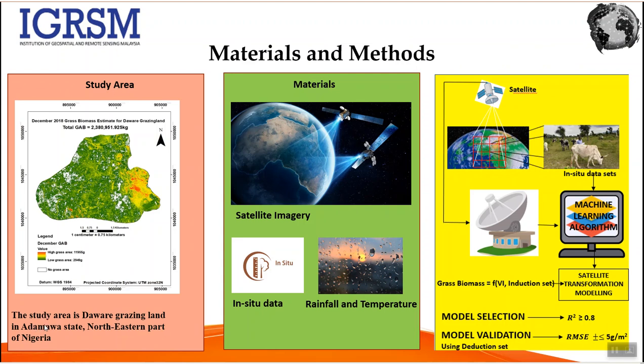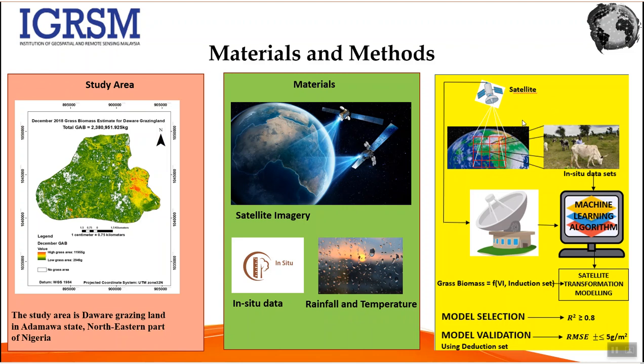The materials and method. The study area is Dawari grazing land, and it is in Adamawa State, northeastern part of Nigeria. The materials I will use here were categorized into three. The first is the satellite imagery. The second is the in situ data, and the third is the rainfall and temperature, that is the meteorological data of the study area.